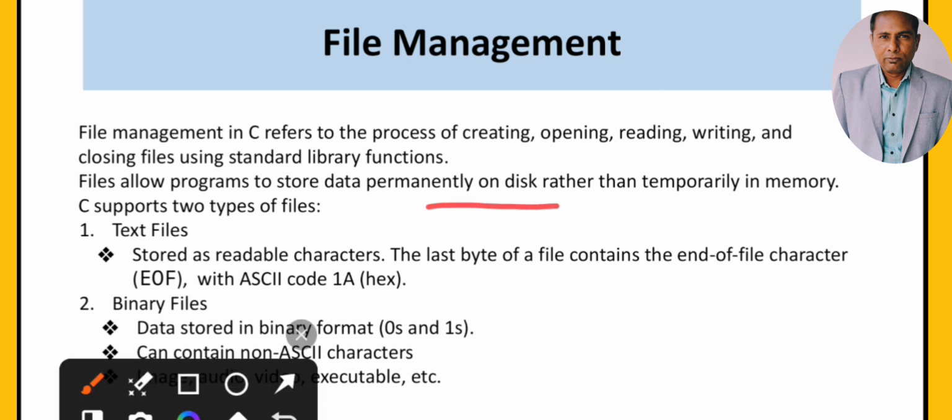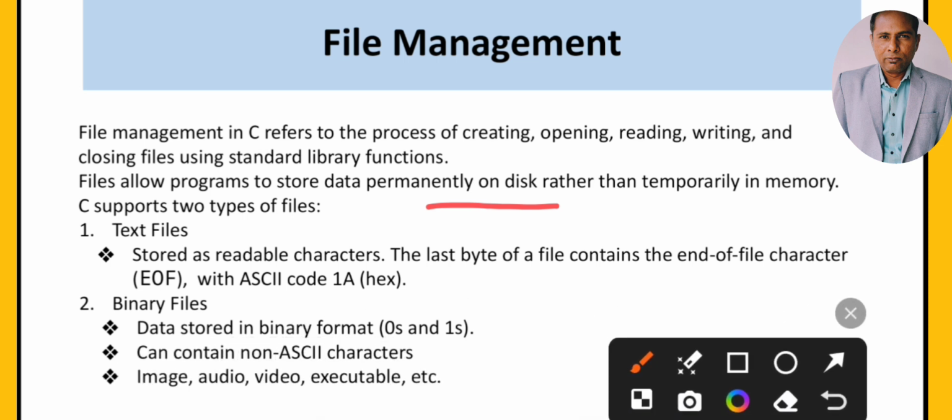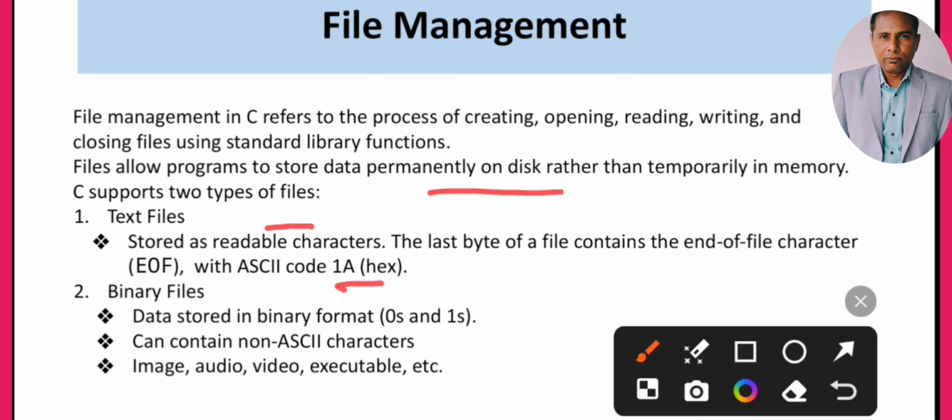If we talk about the types of files, there are two types. First, the text file. A text file is one in which we write or save characters, that is readable characters, so it can store ASCII values. The ASCII value of EOF is 1A. The second type of file is the binary file.